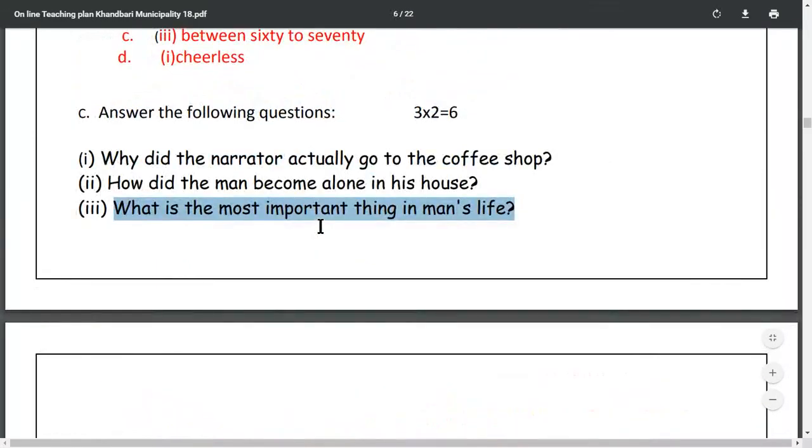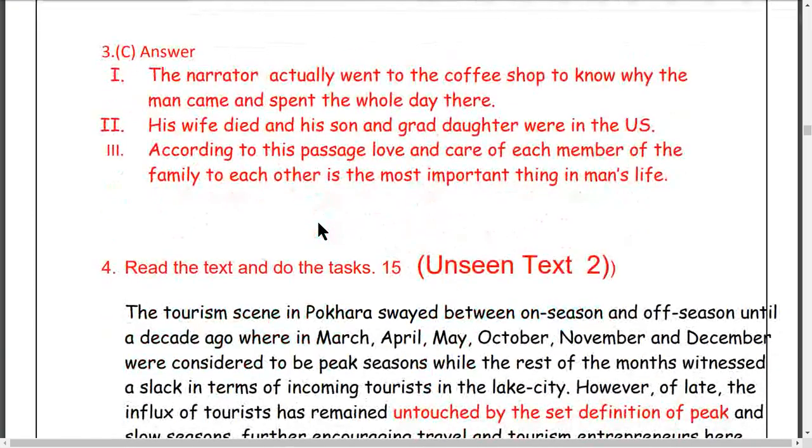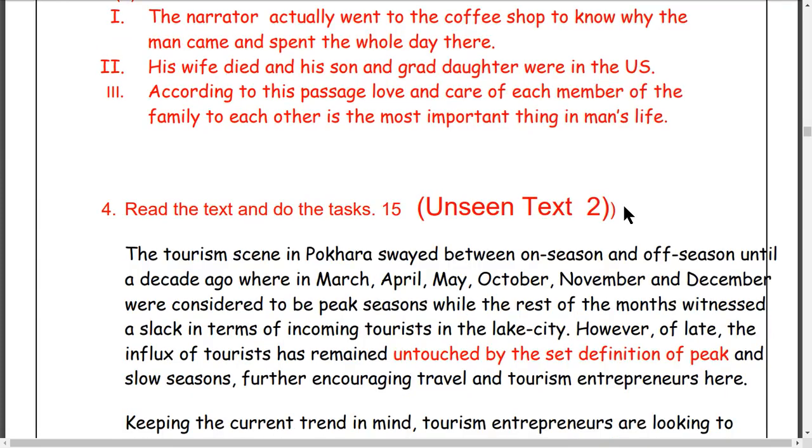Okay. What is the most important thing? According to the passage, love and care of each member of the family to each other is the most important thing in man's life. Love and care for each, the love and care of the family is the most important thing in man's life.